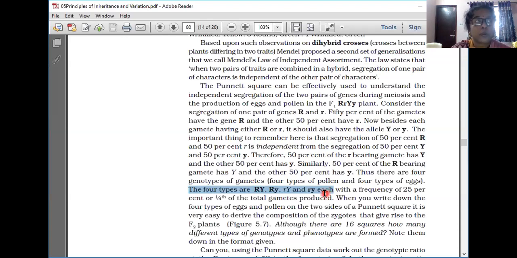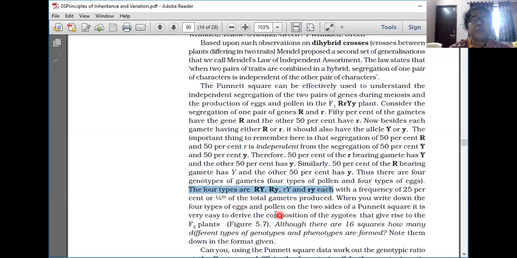So how are the four types formed? Capital R joined with capital Y, capital R joined with small y. Like that, small r can be joined with capital Y and small r can be joined with small letter y, with a frequency of 25%, that is 1/4 of the total gametes produced.